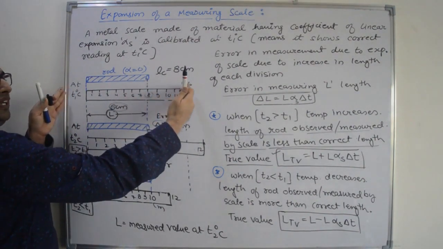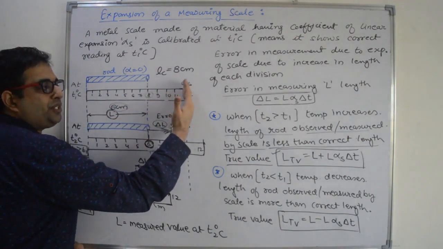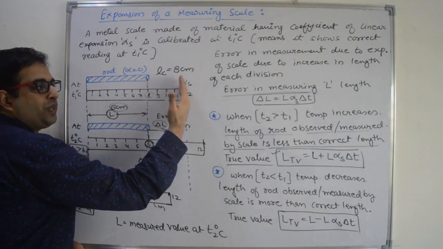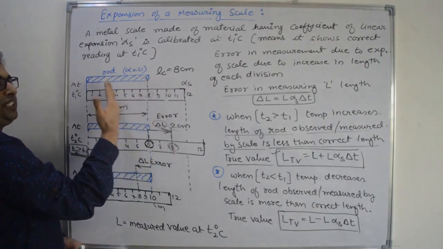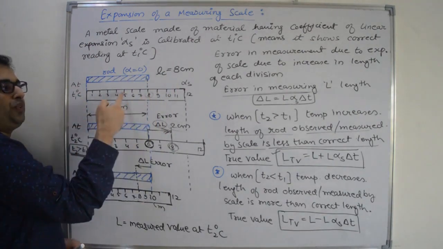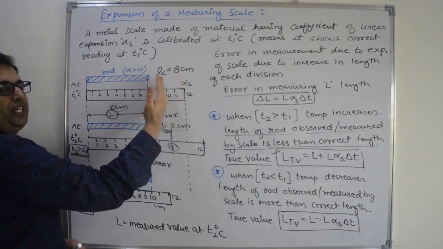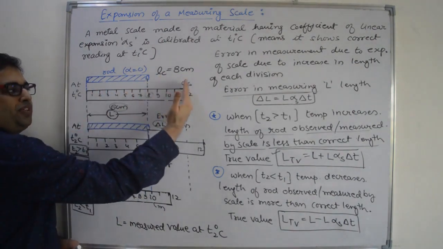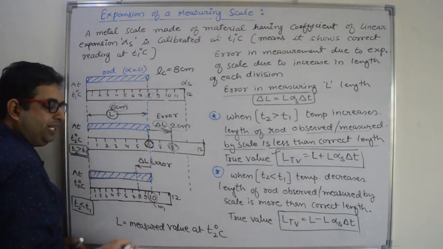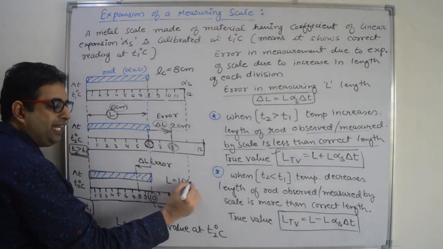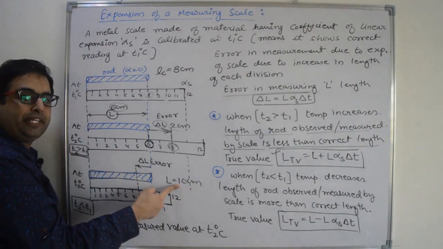The size of the scale will decrease. When the size of the scale decreases, this 12 centimeter mark will shift towards the left side, and each and every mark will shift towards the left side. This 8 will shift towards the left side, this 10 will shift towards the left side. So because of this shifting, the measured value of the same rod is now 10 centimeter. So L is 10 centimeter now.